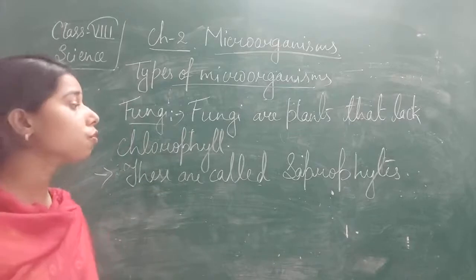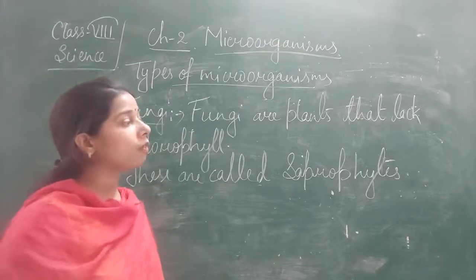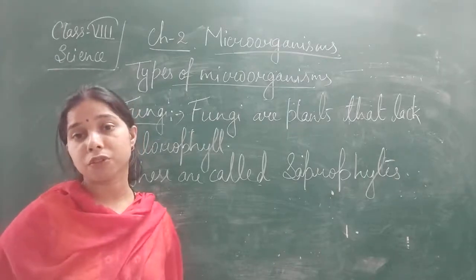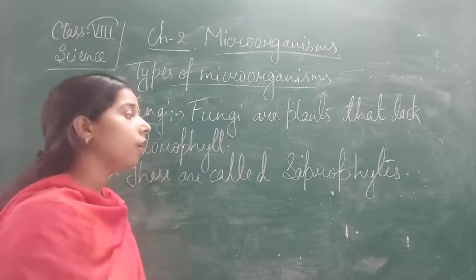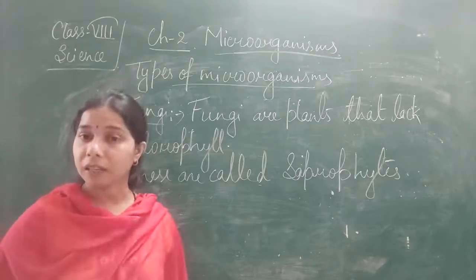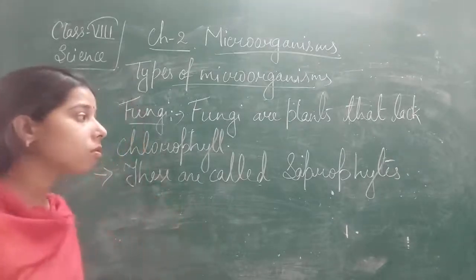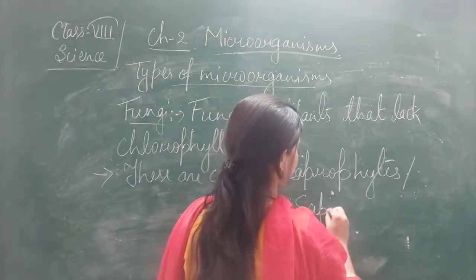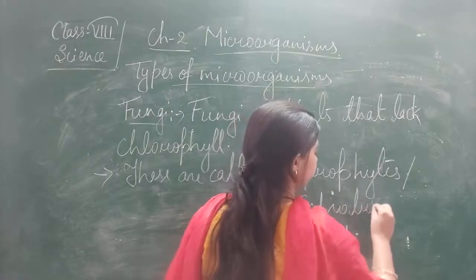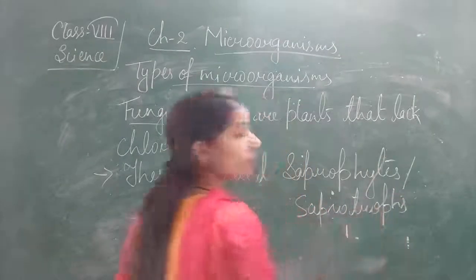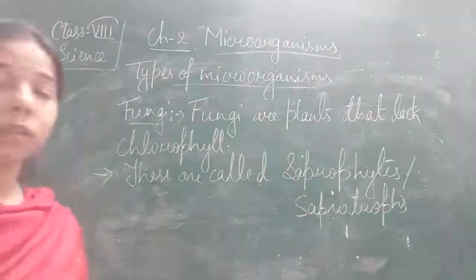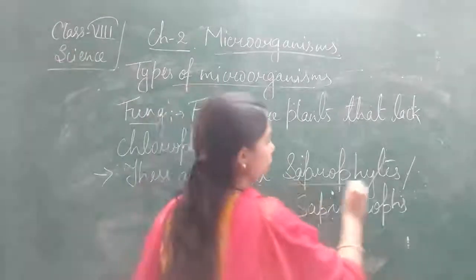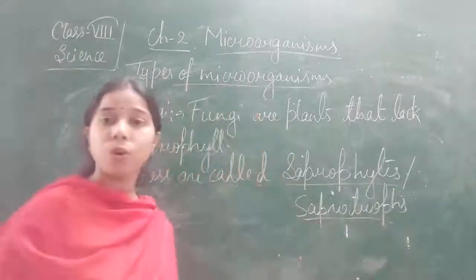So they show the saprophytic mode of nutrition, and it is because of that we call them saprophytes, or they are also known by the term saprotrophs. Okay. So fungi are called saprophytes or saprotrophs.